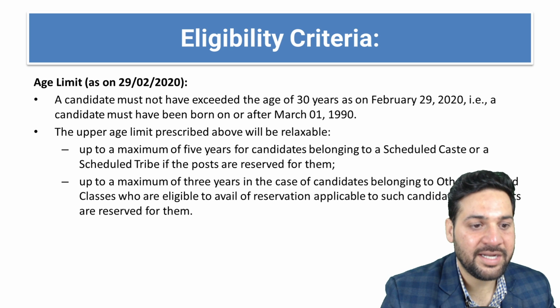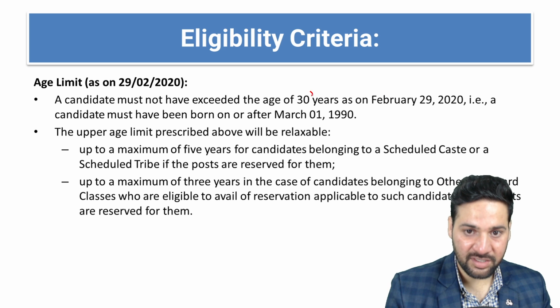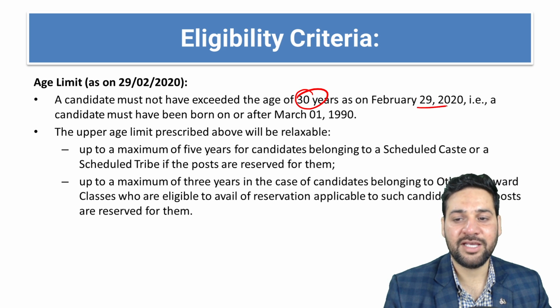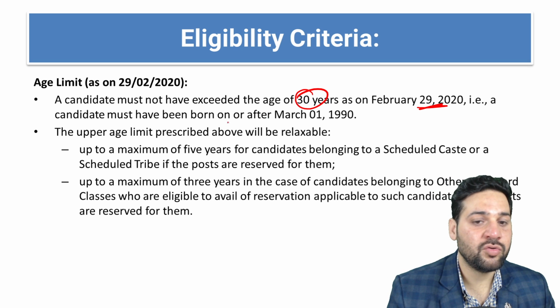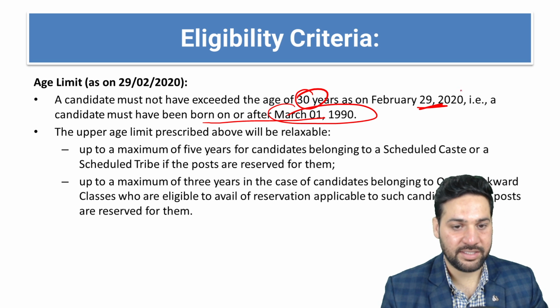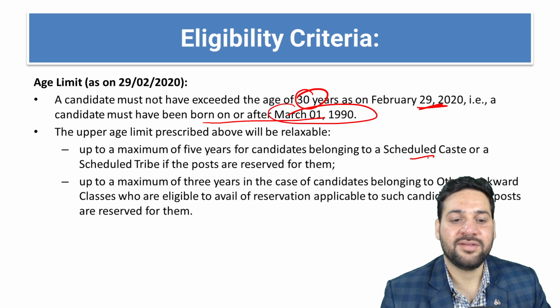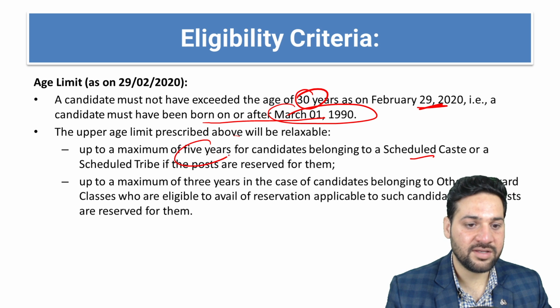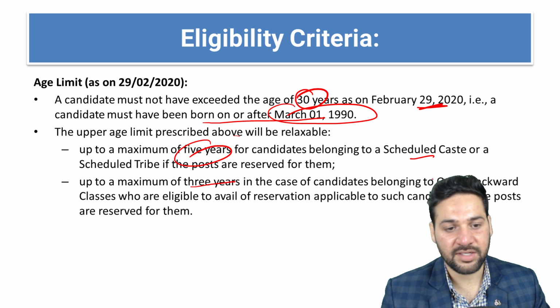Eligibility criteria: the maximum age is 30 years, as on 29th of February 2020. The candidate must have been born on or after 1st of March 1990. Relaxation is available to SC/ST candidates for 5 years and 3 years in the case of OBC.